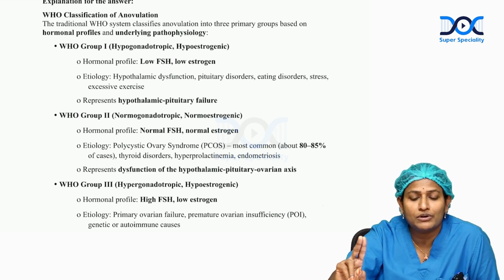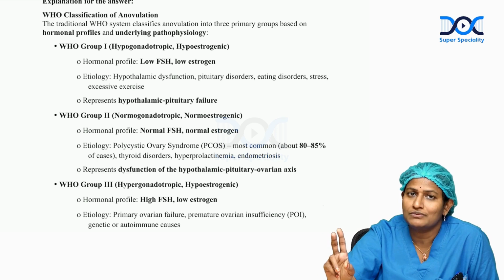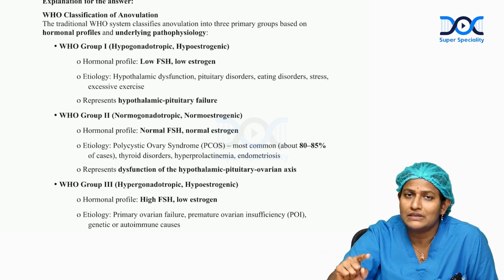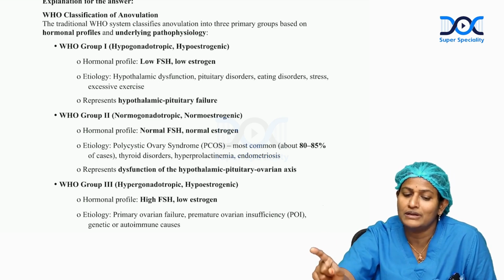Group 2 is normogonadotropic, normoestrogenic. That means the ovulatory failure happens with normal FSH levels and normal estrogen, due to dysfunction of the hypothalamo-pituitary ovarian axis.